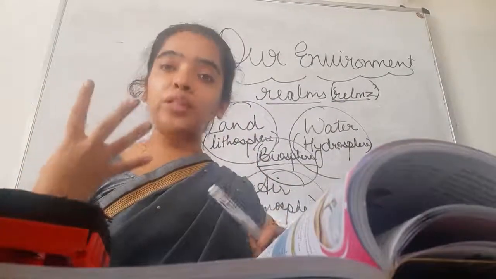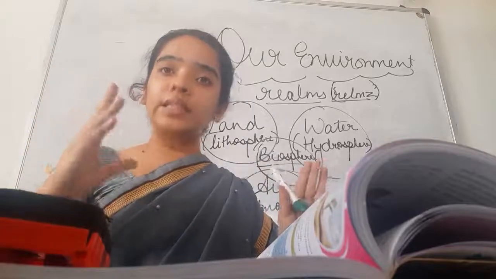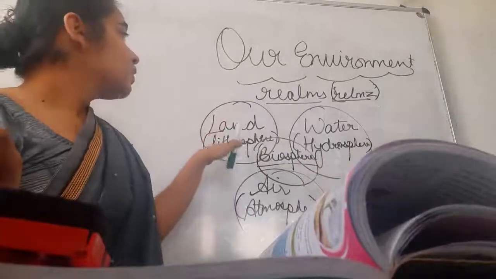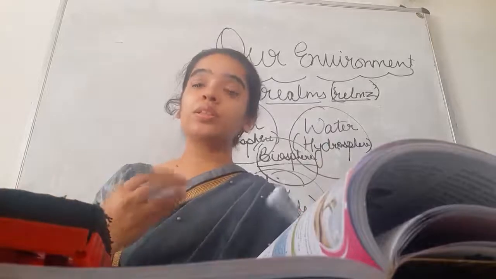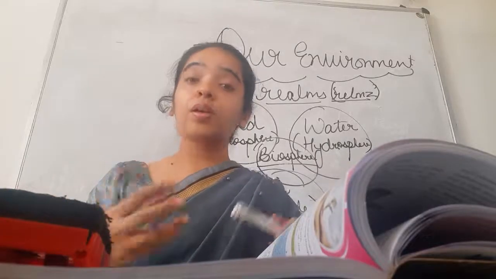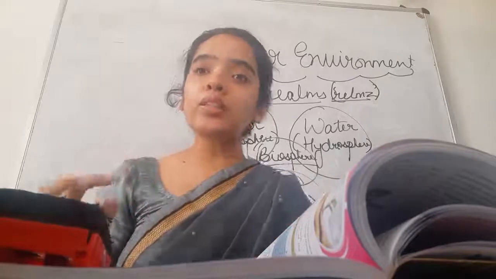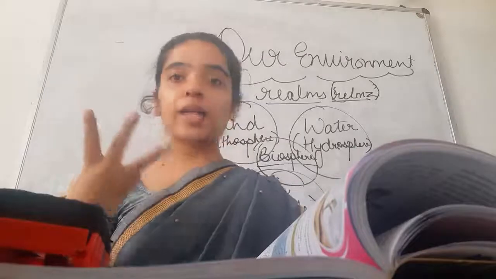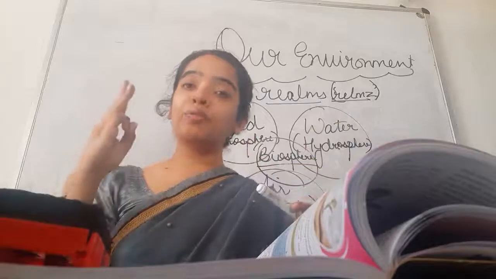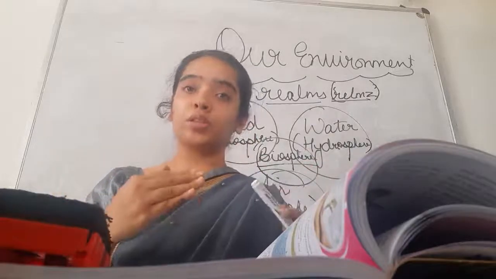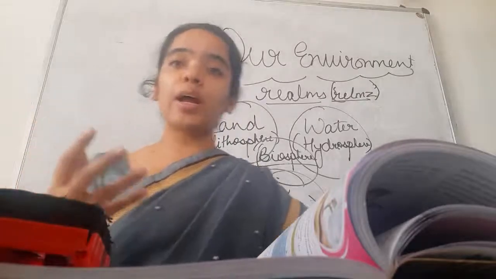Wherever the four domains or the three domains or the three realms interact, that means where land, water, air interact, there it leads to the origination of the fourth domain, that is biosphere, and life becomes possible. So natural environment consists of actually three domains: lithosphere, hydrosphere and atmosphere. And the three realms give birth to the fourth realm, that is biosphere. So natural environment has four domains.